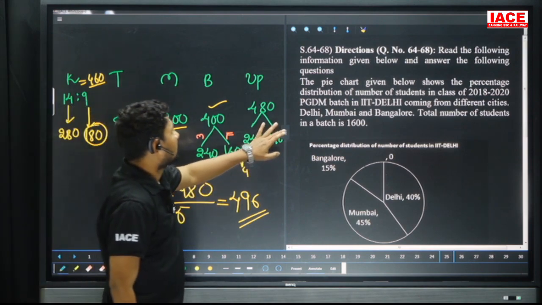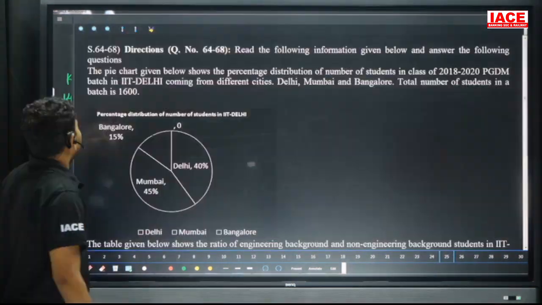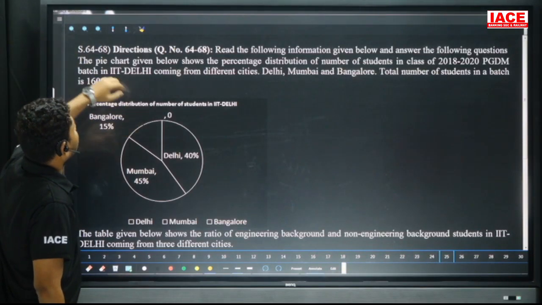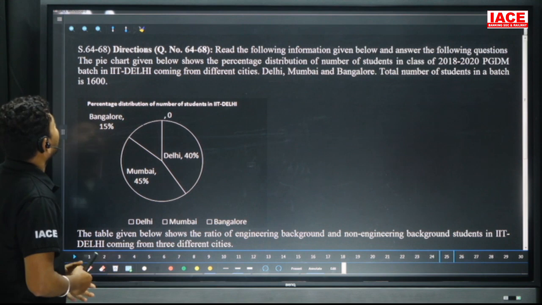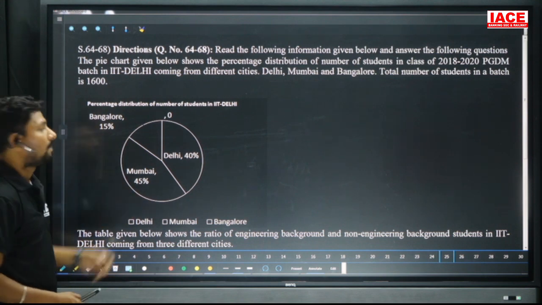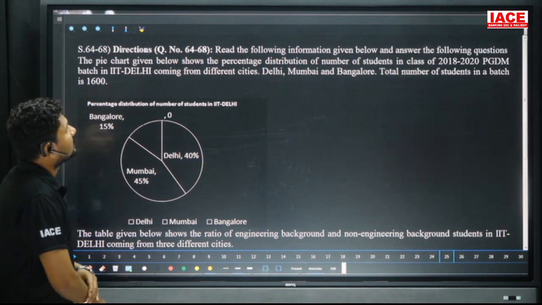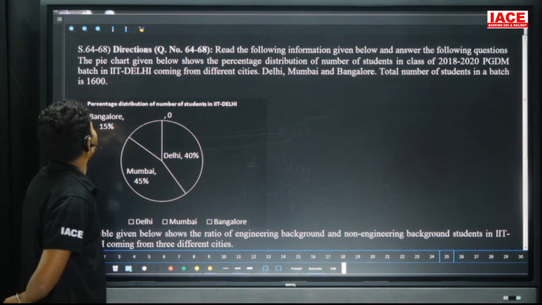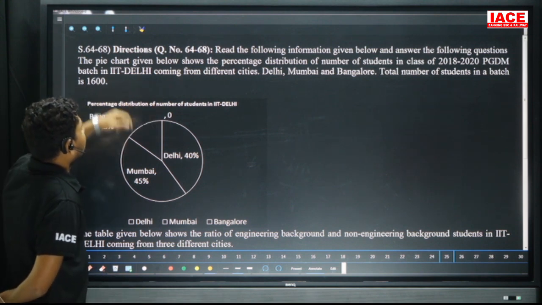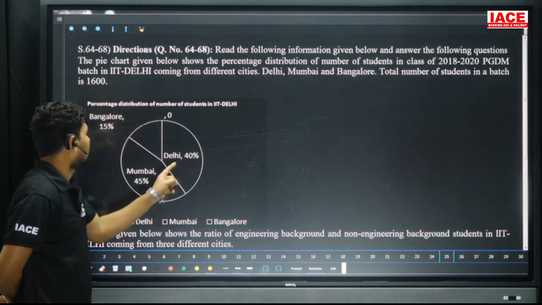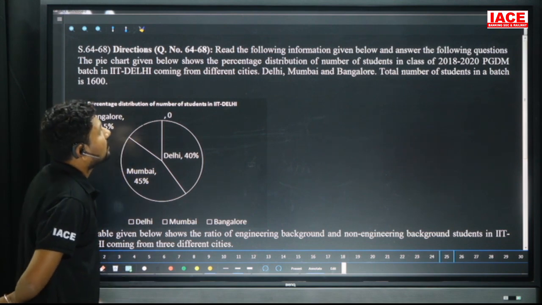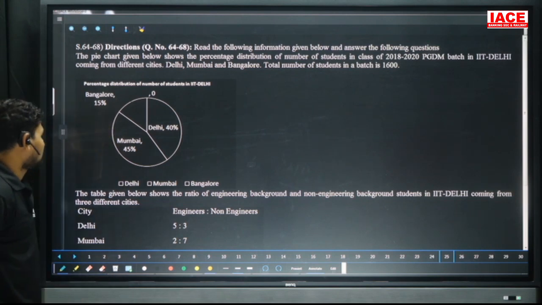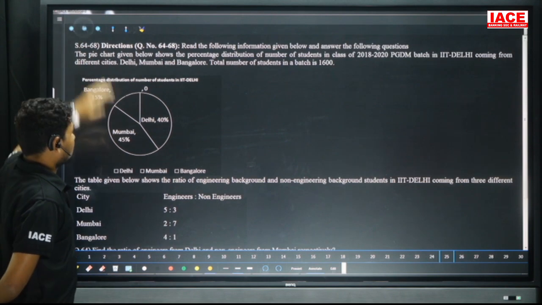Next, we have another data set for solving a question. Questions 64 to 68, and the directions are: read the following information given below and answer the following questions. This data is pie chart based. The pie chart given below shows the percentage distribution of the number of students in the class of 2018 and 2020 PGDM batch in IIT Delhi coming from different cities: Delhi, Mumbai, Bangalore. Here the Delhi, here the Mumbai, here the Bangalore. The total number of students in the batch is 1600.